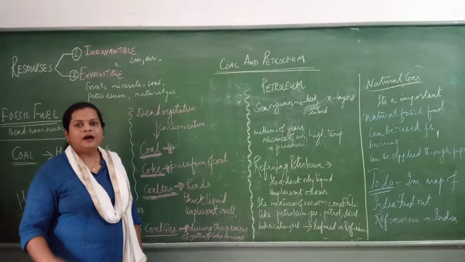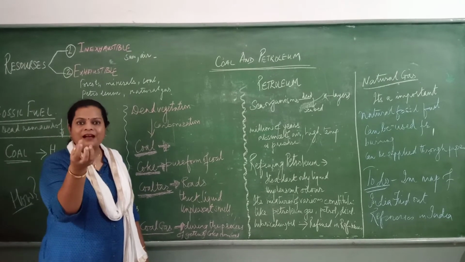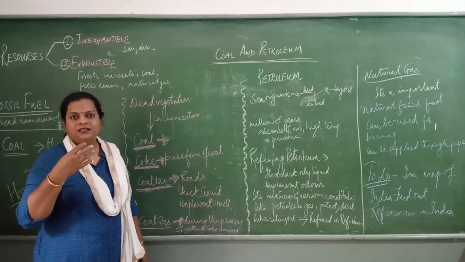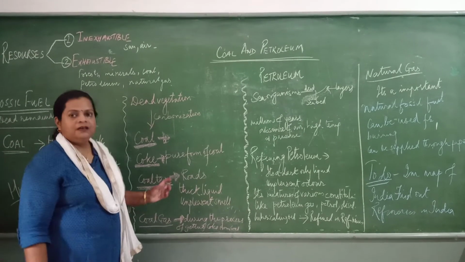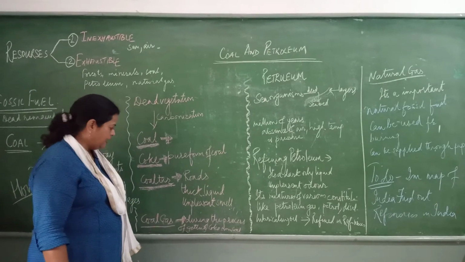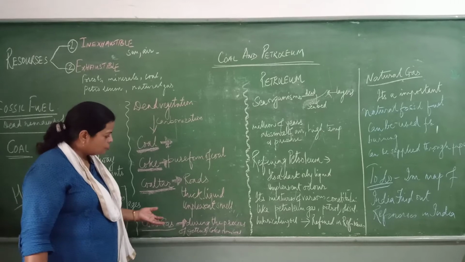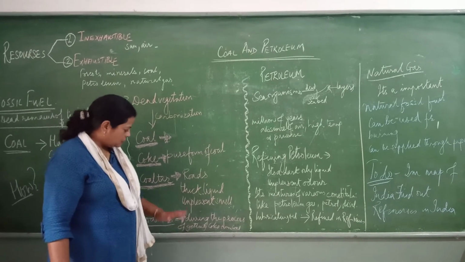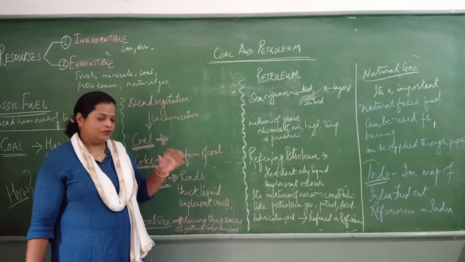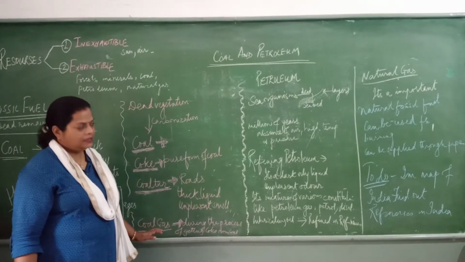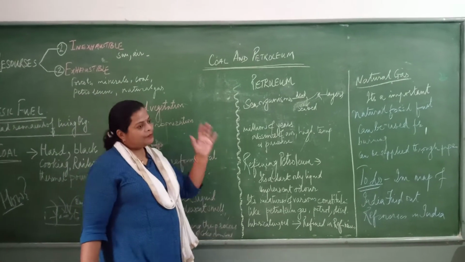Now coal tar you might have seen on roads. The tar we put on a road, the sticky black fluid with a very peculiar smell. That is called coal tar. It has a very unpleasant smell. During the process of getting coke from coal, some gases come out, and that is called coal gas. So I am sure coal is clear to you all, and then we come to petroleum.